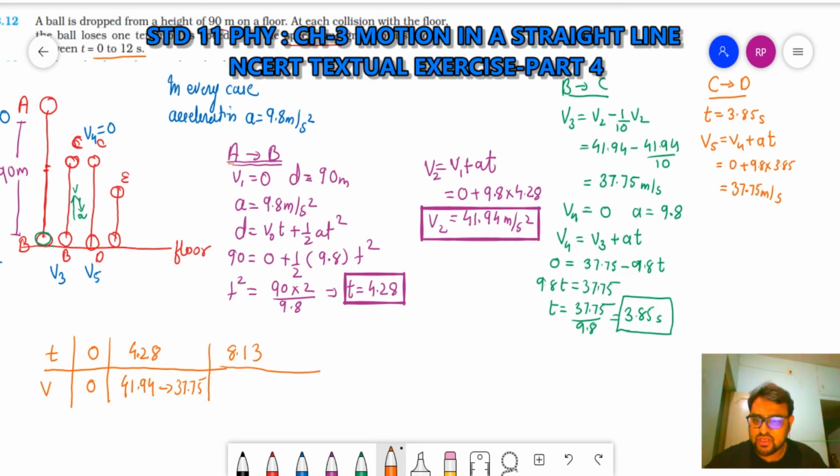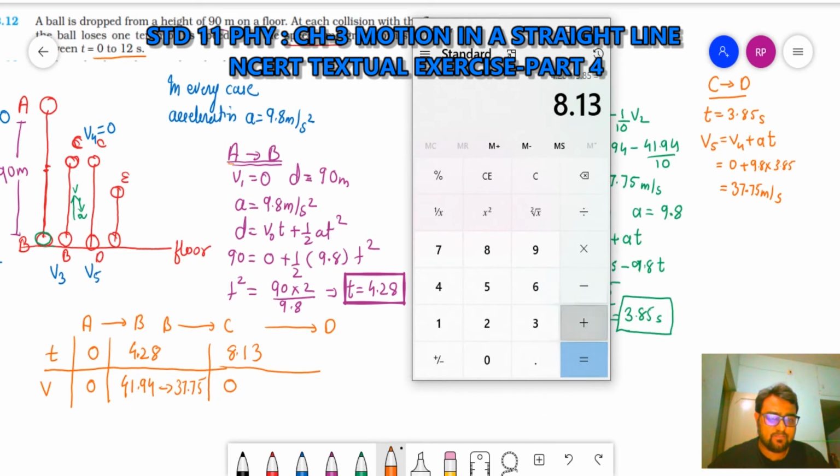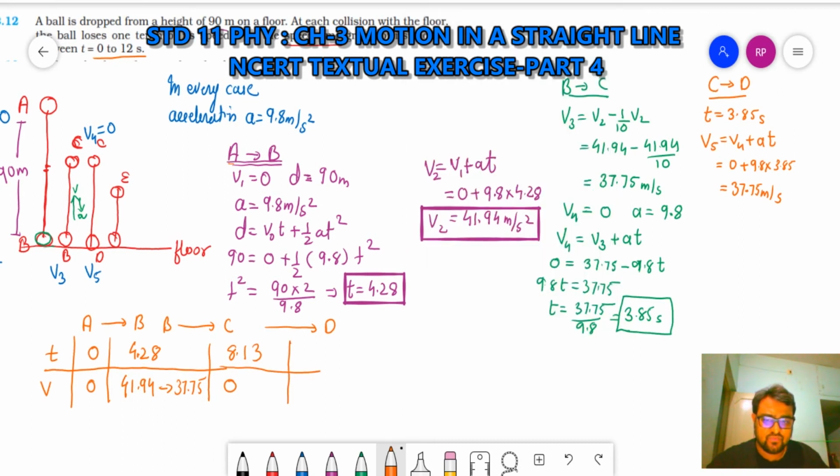So I'm writing here, from A to B, B to C. Now at C, again it will fall back from C to D. How much time does it take? Again 3.85. So 8.13 plus 3.85 will be equal to 11.98. What is its speed at that time? 37.75.